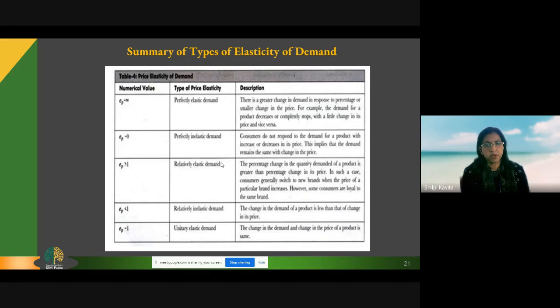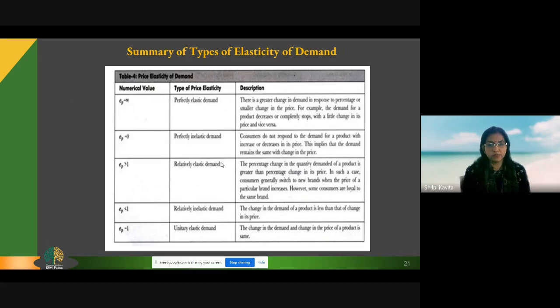Perfectly inelastic demand. In this, the demand does not change with the change in price. Either the price increases or decreases, the consumer is least bothered, because this falls under the category of necessity goods. Relatively elastic demand, a small change in price brings a greater change in demand, generally consumer durable goods.